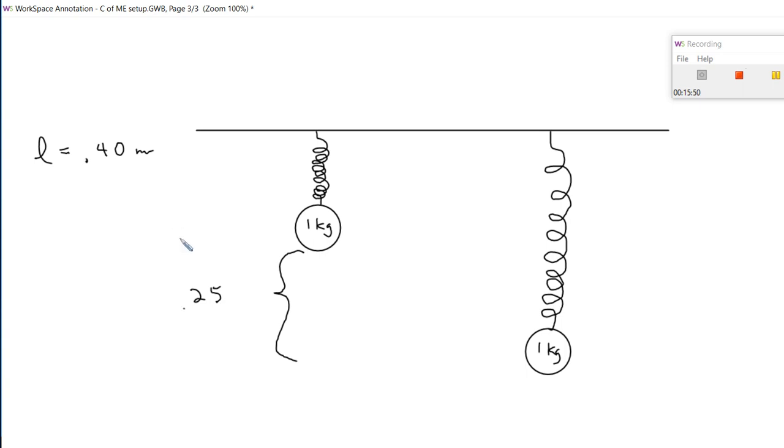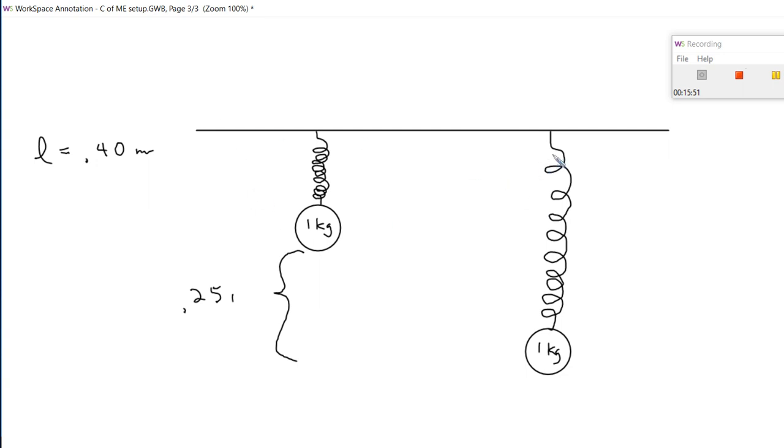So that'll be 0.25 meters. And let's say then that we're asked to solve for k, the spring constant at that point. Let's see if I've given us enough information to solve that.